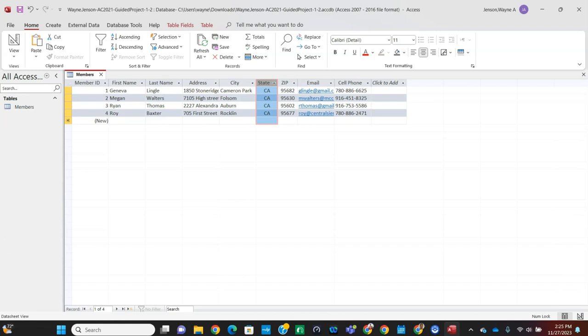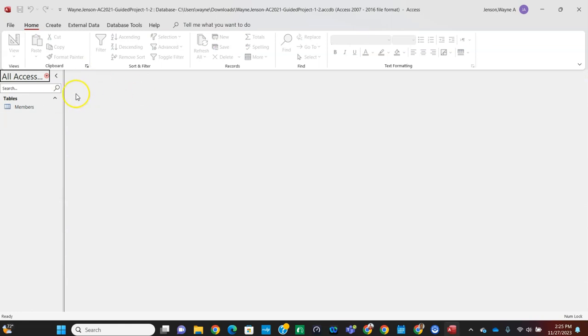So Control S, and then we're going to close the members table by clicking on the X there on the tab. And then we're going to import, on step number 6, we're going to import data from the Excel spreadsheet that was that resource file that we downloaded.